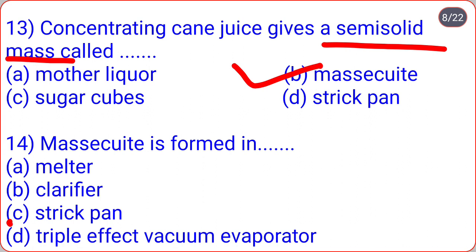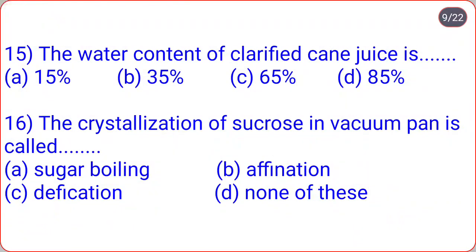So correct option is massecuite is formed in strike pan, that is option C. The water content of clarified cane juice is 15%, 35%, 65%, 85%. So correct option is D, it contains 85% of water content, that is clarified cane juice is very dilute.